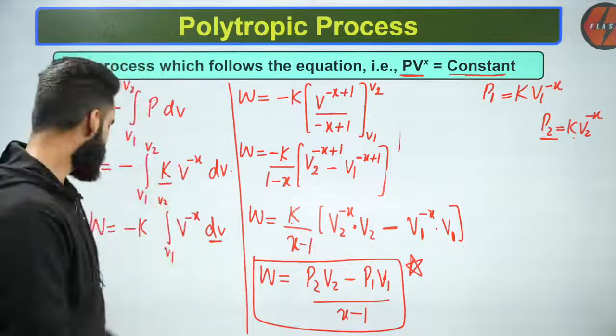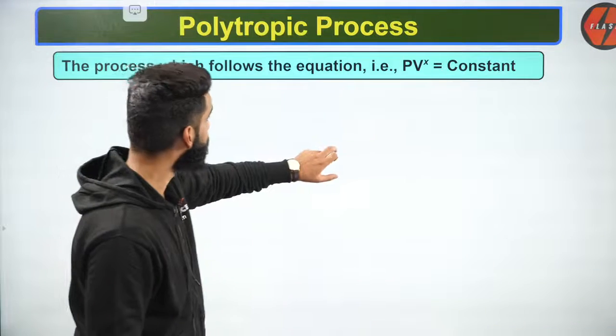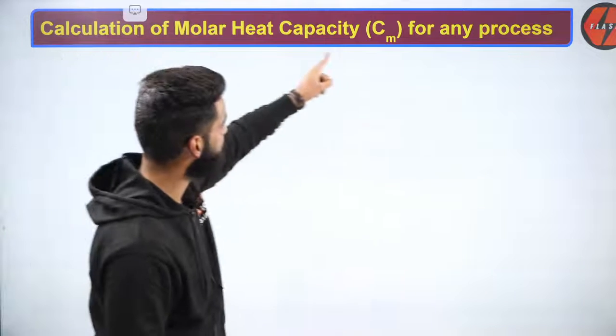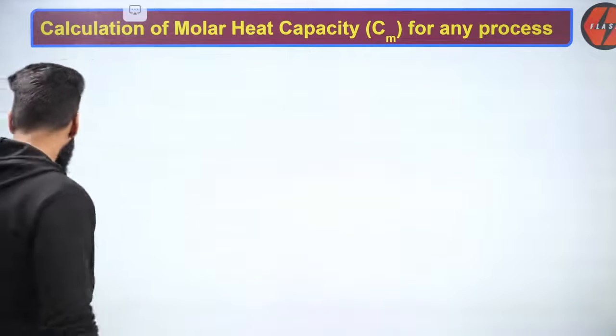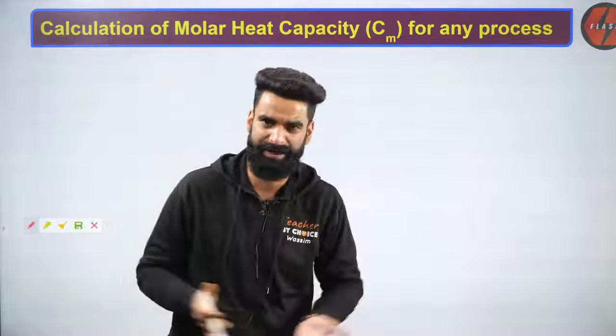Okay, so let's move on to one more important topic, guys, from which again the question frequently comes, that is calculation of molar heat capacity for any process. If we are supposed to calculate molar heat capacity for any process, how do we calculate that?